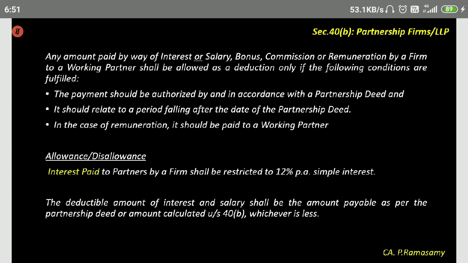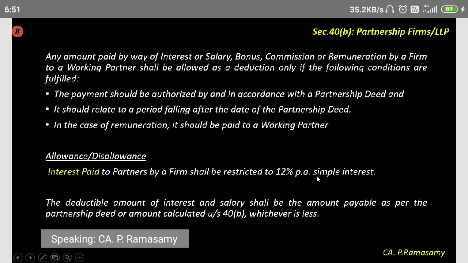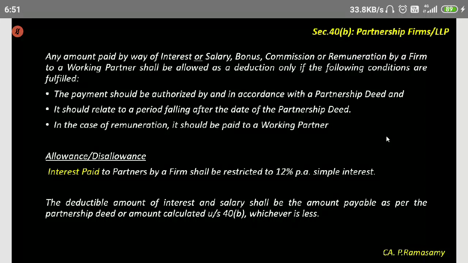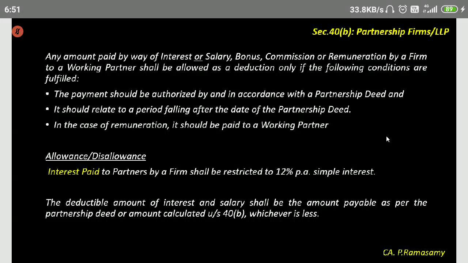This slide we missed out because interest paid to partners by a firm should be restricted to 12% per annum, simple interest. And the payment should be authorized by the partnership deed, and it should relate to a period falling after the date of the partnership deed. In the case of remuneration, it should be paid to a working partner. This is an important slide. I think we missed out on this. Then only the next slide comes.